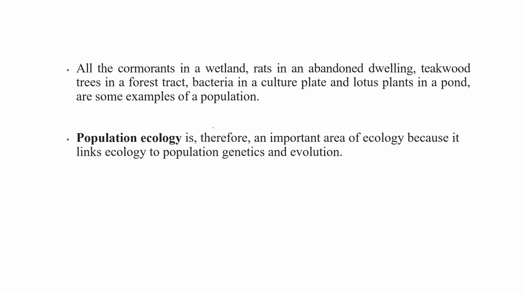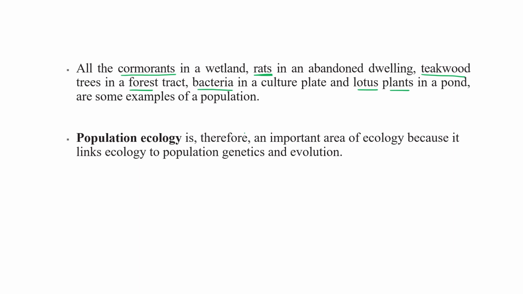Like all the cormorants in the wetland, they come under a population category. A certain kind of rats living in a defined area, teak wood trees in a defined forest area, bacteria present in a culture media, lotus plants in a pond.